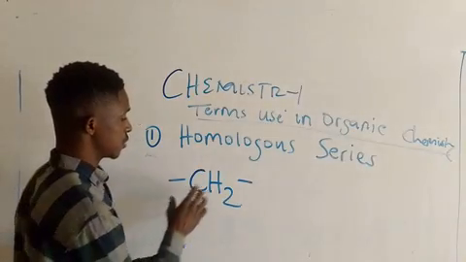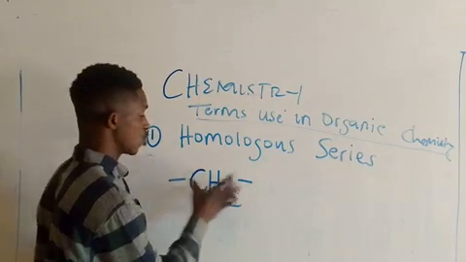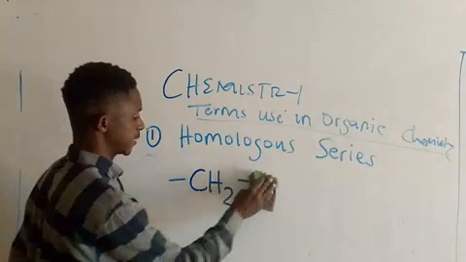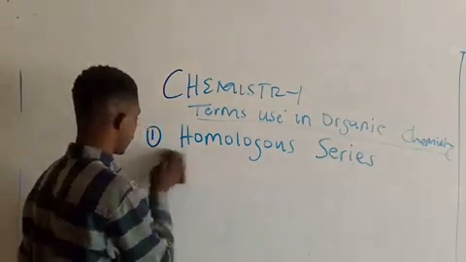So each member of this series differs by CH2. It's important you know that. Full stop. Are we all there?